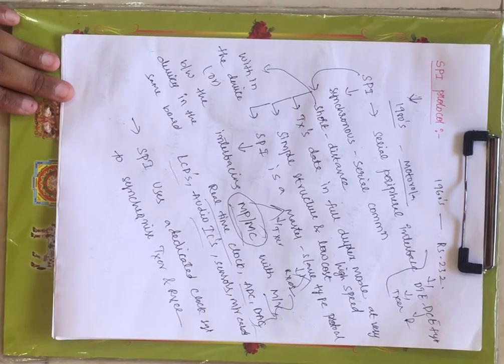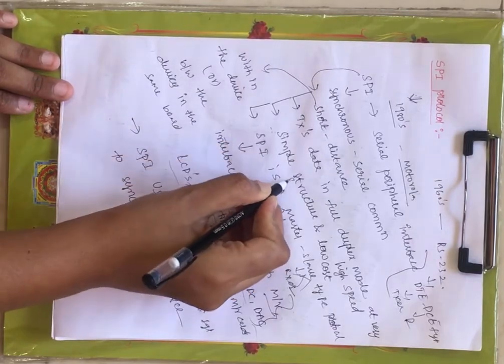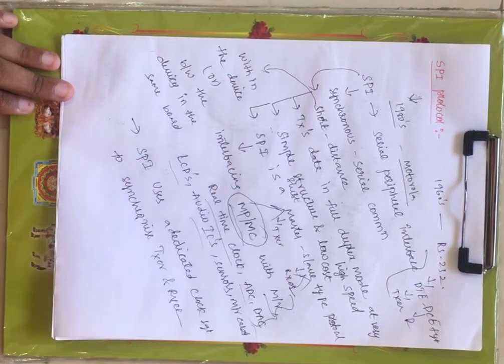Now SPI, as I have said, supports full duplex communication, which is of very high speed, right? Now it has a simple structure. The simple structure includes shift register and latch only, right?